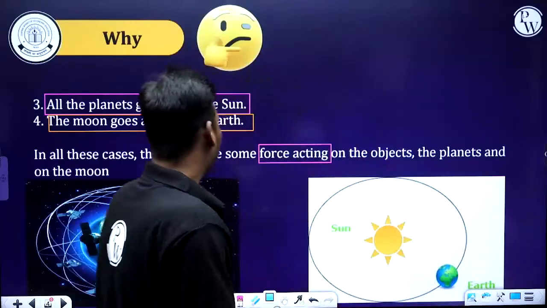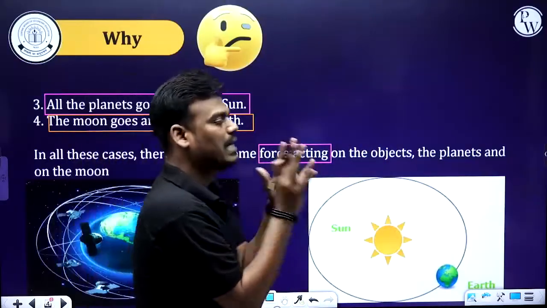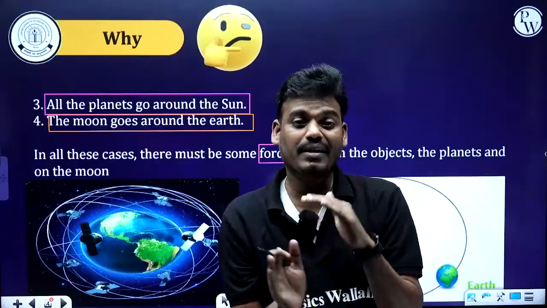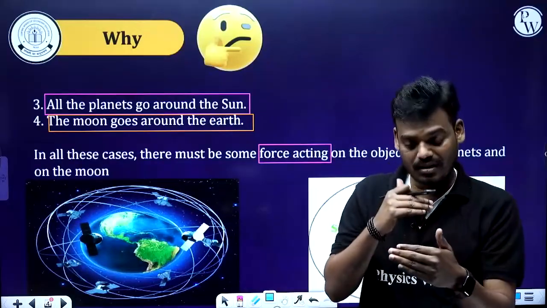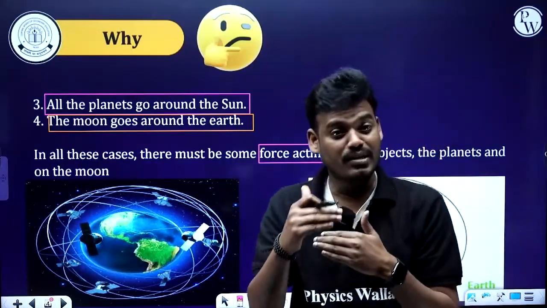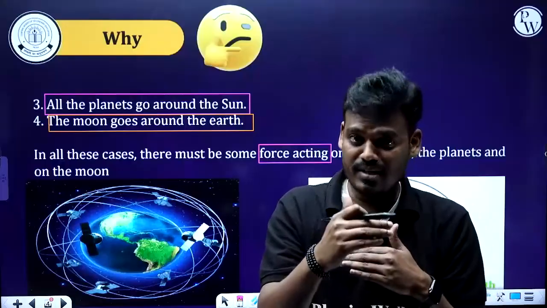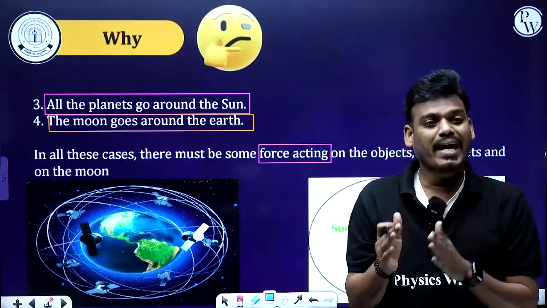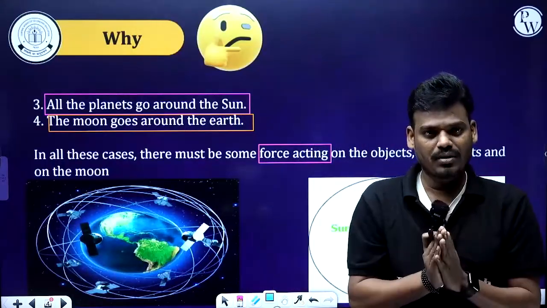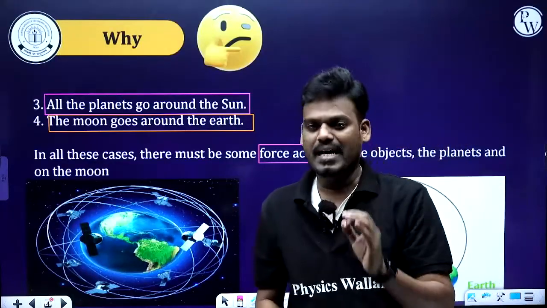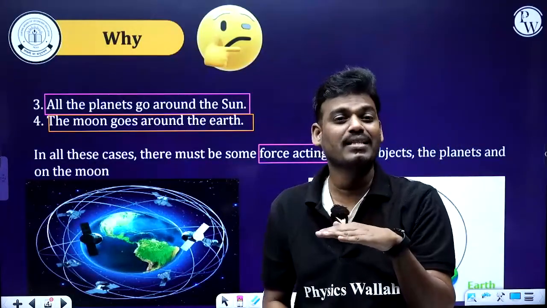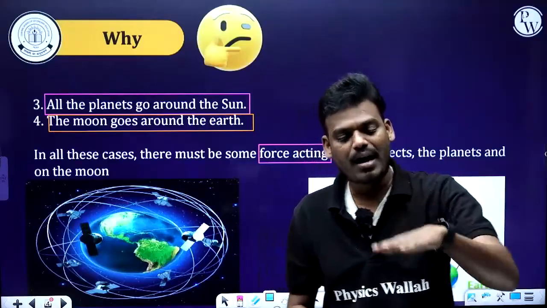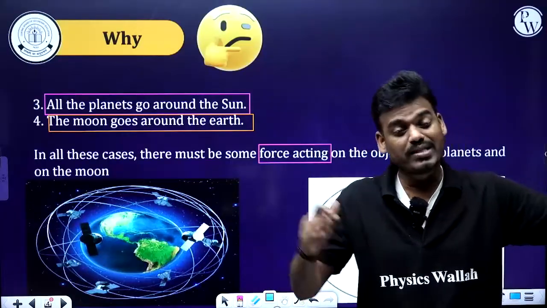Now, we got to know that if there is a motion, or a change in motion, that is a change in direction, a change in velocity, or a change in speed, the main cause is a force. And there are a few more examples. If a body initially at rest comes into motion, what is the cause of it?